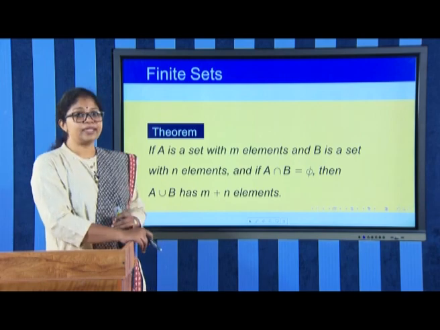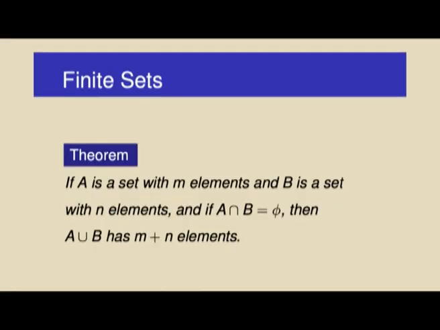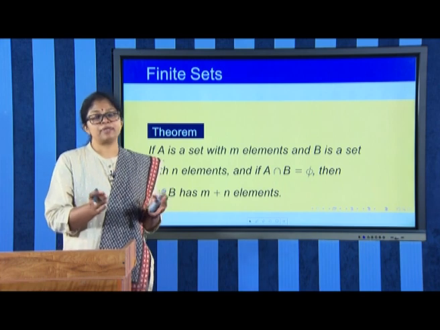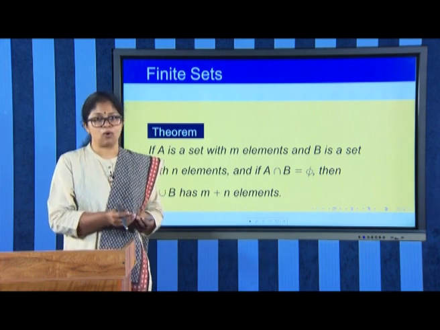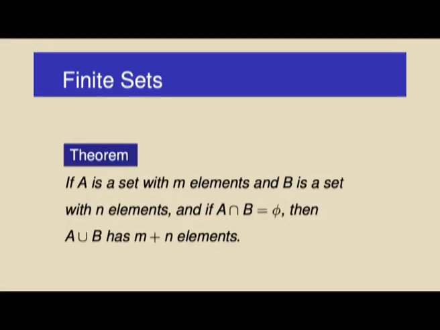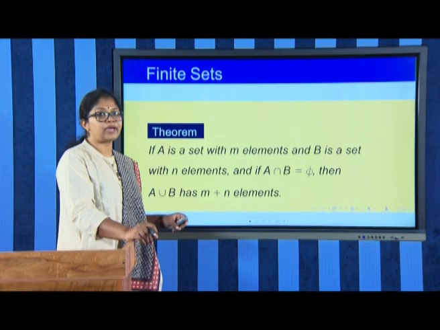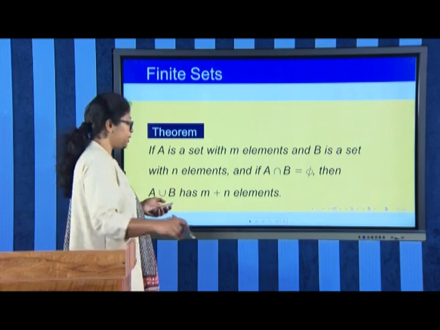Now, we have another theorem. If A is a set with m elements and B is a set with n elements, and if they are disjoint, that means they do not have any element in common, then A union B is a set having m plus n elements. So, the number of elements gets added up.